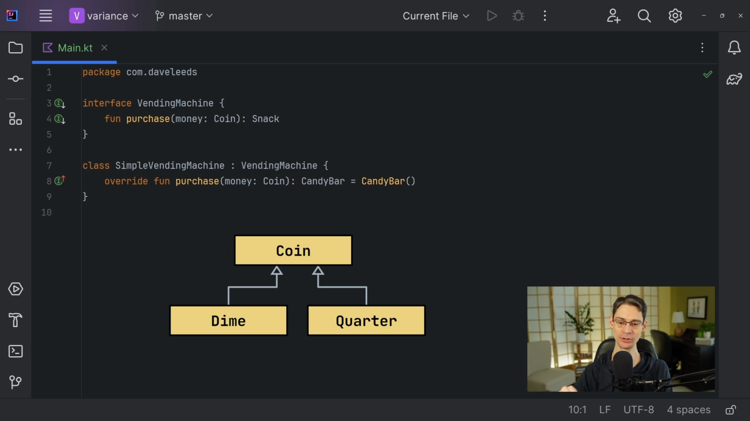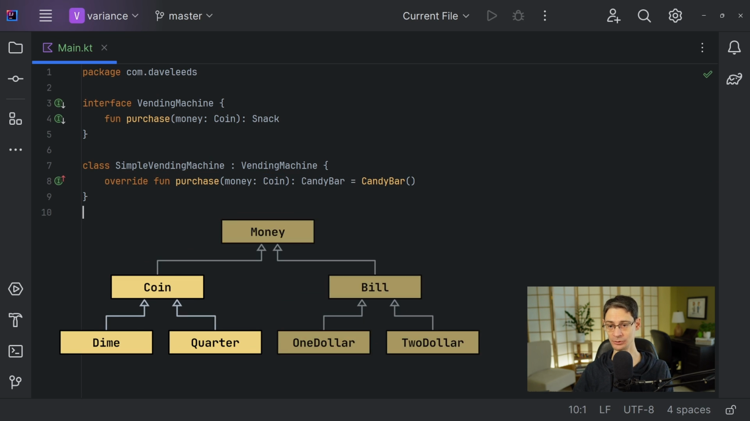So if we were to declare a more specific type here, like a Quarter, then it would break its contract. Now, sure, a Quarter is a kind of Coin, but it has to accept any kind of coin, including dimes. And if we declared that it only accepts quarters, the people who have dimes wouldn't be able to get their snack. So it would not be type safe to allow that here.